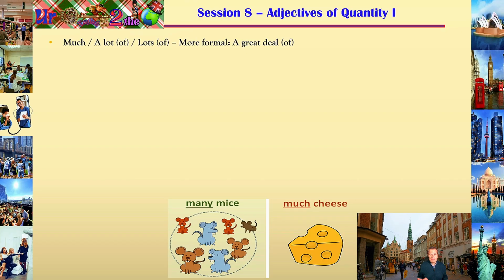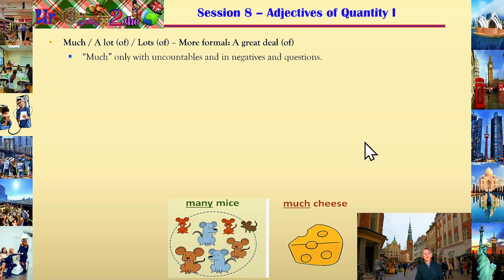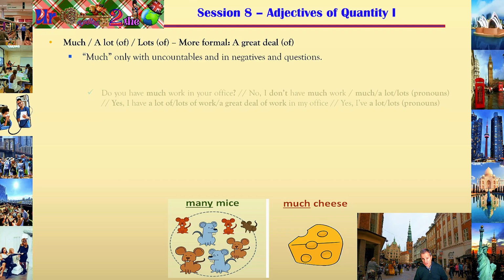But if you mean you're talking about what has been previously said, I mean, if you are using it as a pronoun, then you don't need to use of, right? You simply say a lot, lots, or a great deal. Many mice, much cheese. Much, uncountable. Many, countable. Much is only used with uncountables and in negative questions. You cannot use much in positive questions, right?